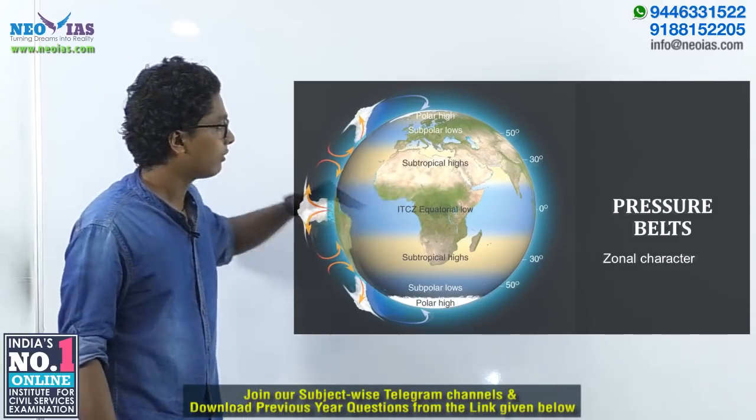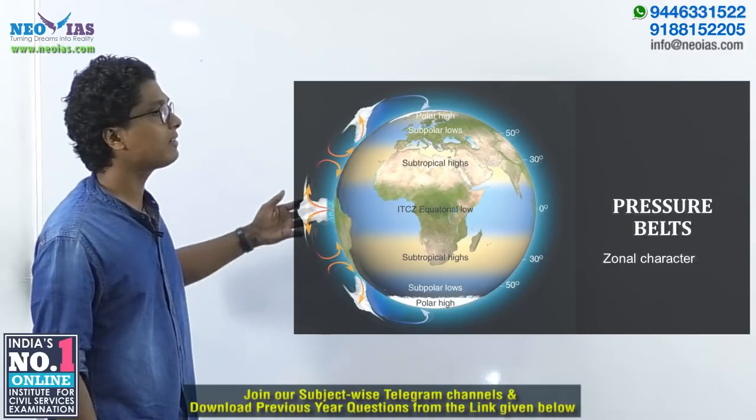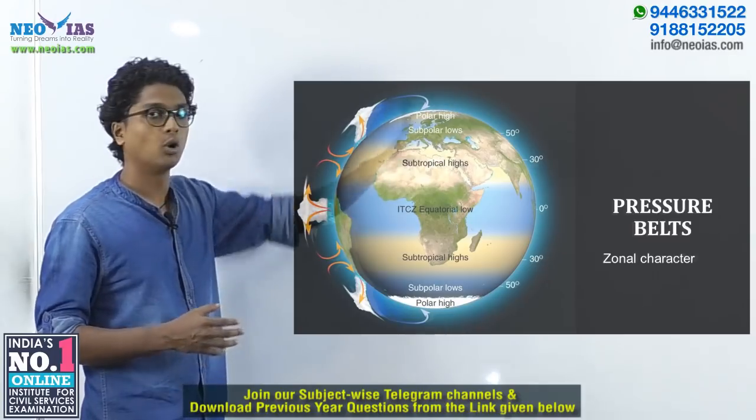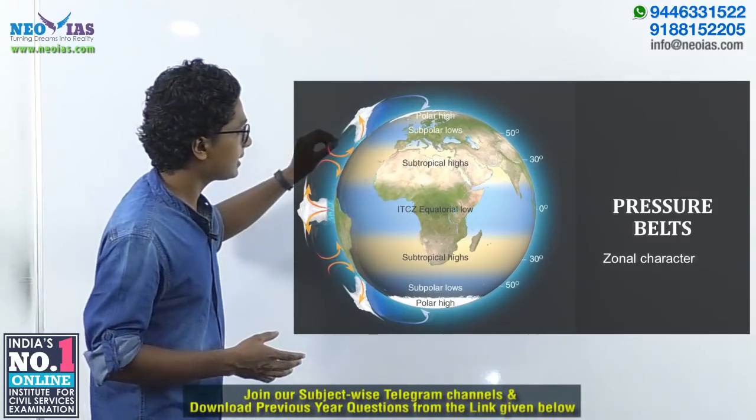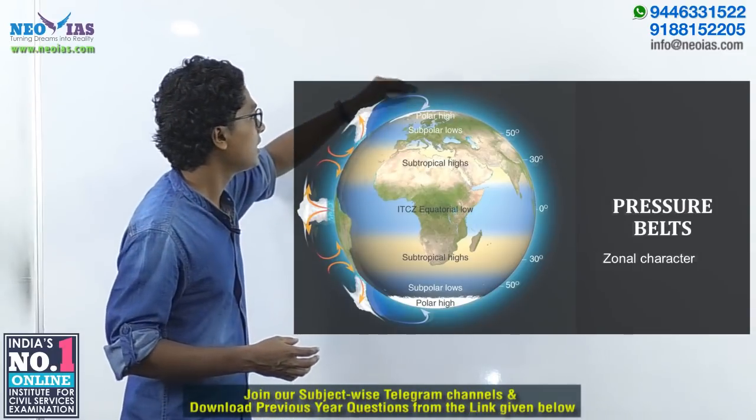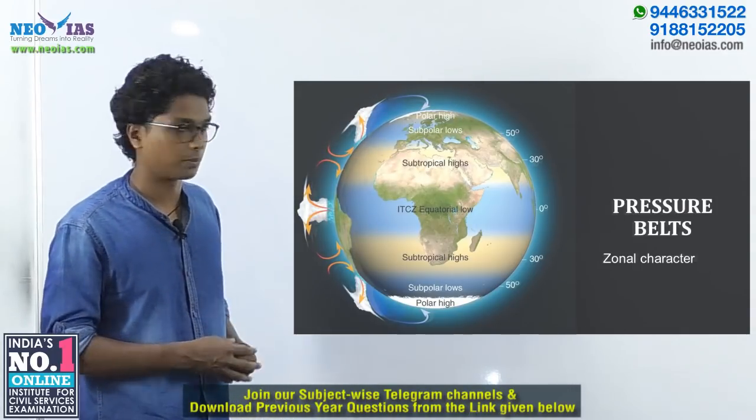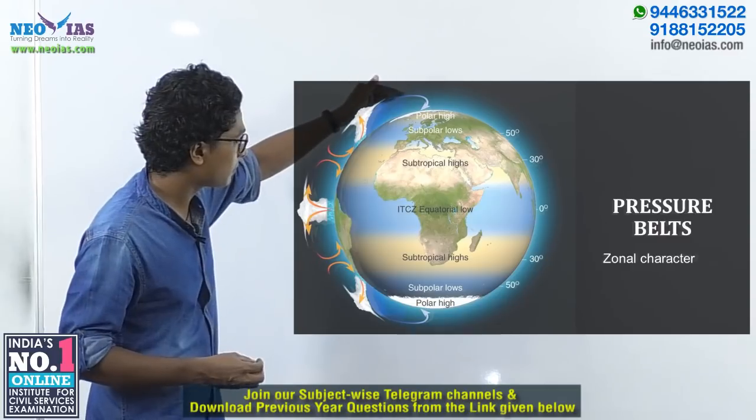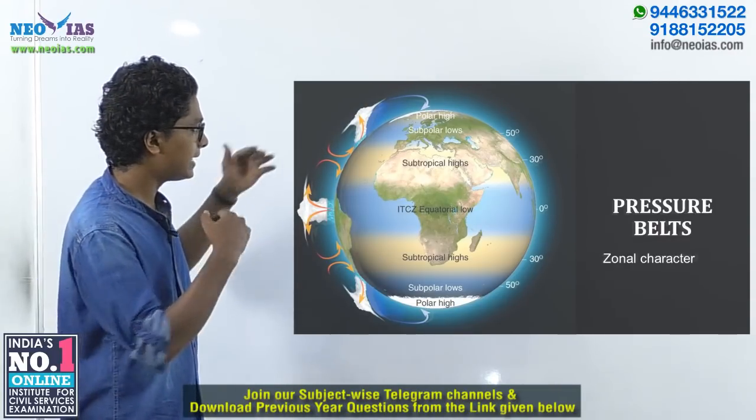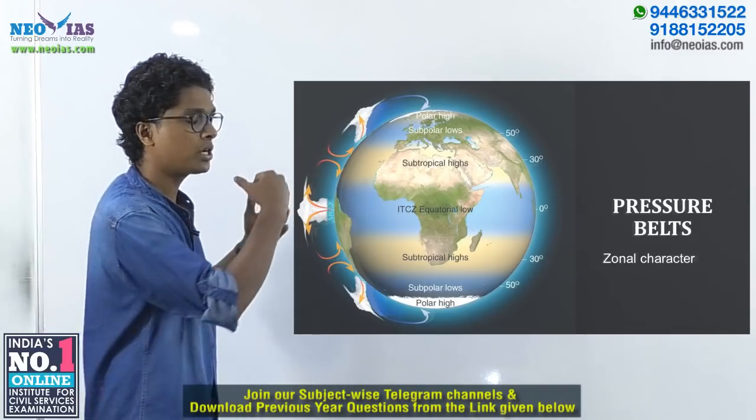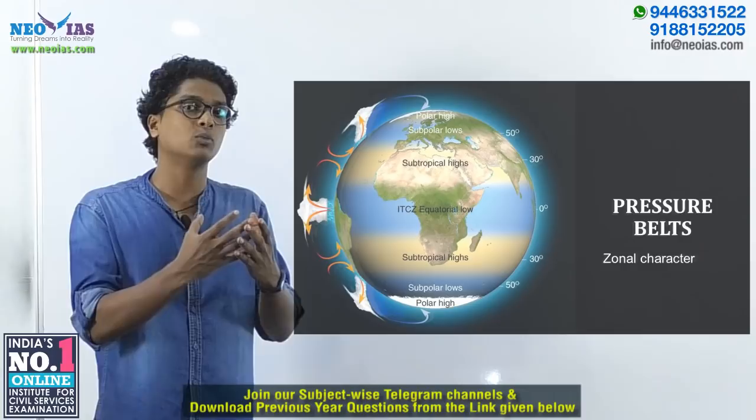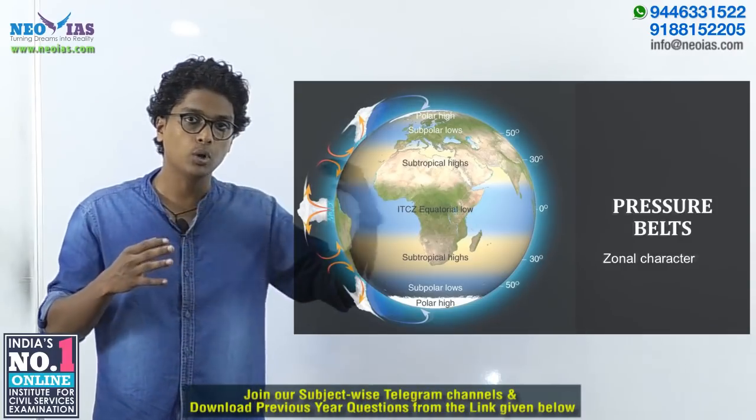Followed by this, we again have another low pressure belt, which is called the subpolar low pressure belt. This is from around 45 to 60 degrees. And another pressure belt is on top, which is the polar high. You have to remember that intermediately we have high pressure and low pressure belts, and wind, as I said earlier, will always move from high pressure to low pressure.